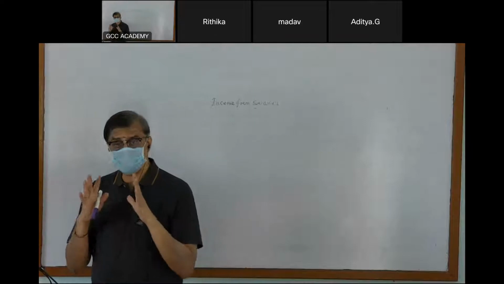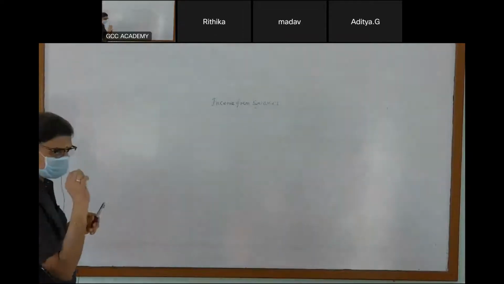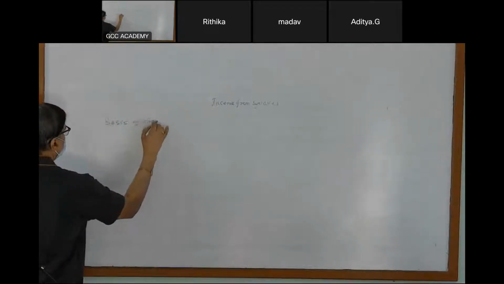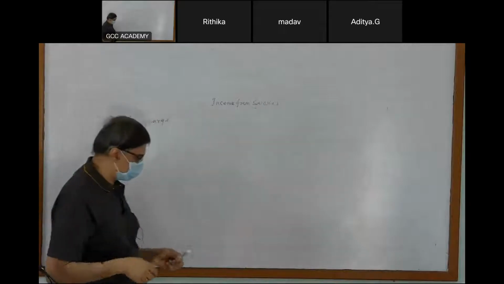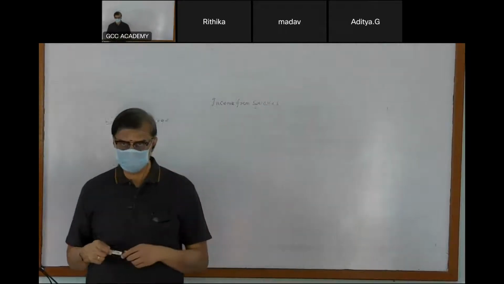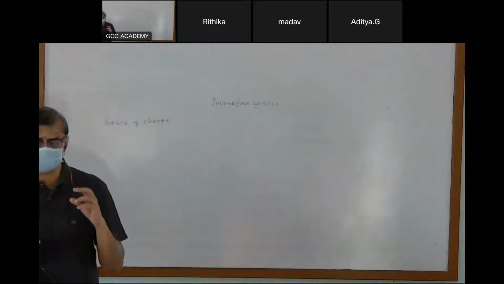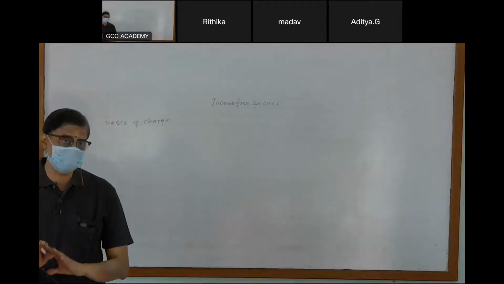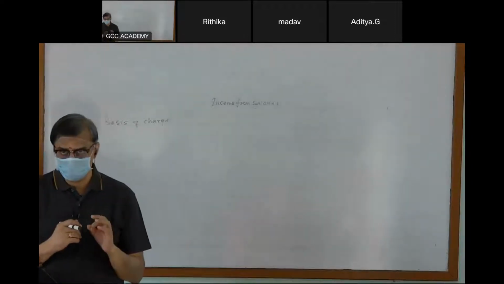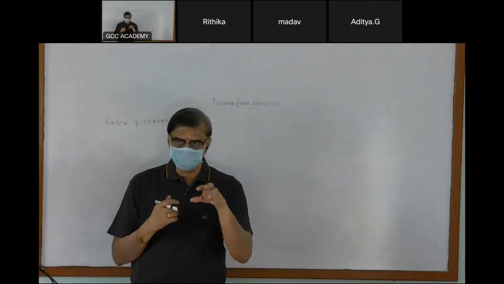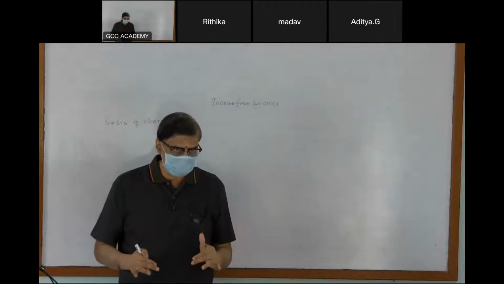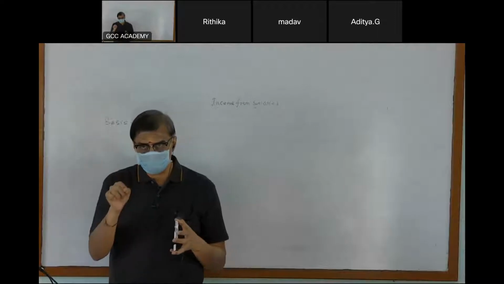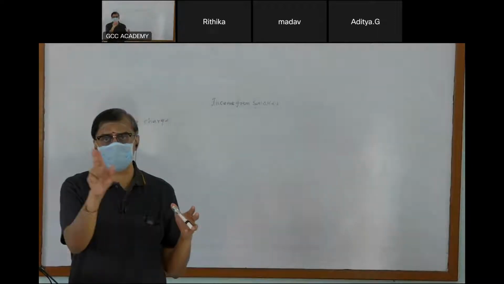Each of these 5 heads of income has something very, very important, called the basis of charge. That is, on what basis the income is going to get taxed under this head. Now, whenever we talk of salary, the first thing we need to know is when an income will be included under the head income from salaries and when it will not be included.